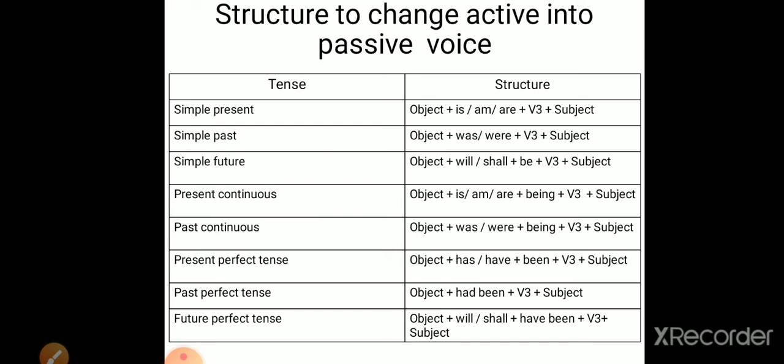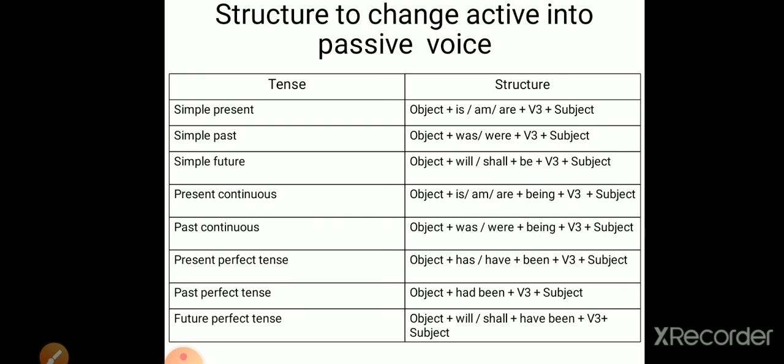Present perfect tense, object plus has or have plus been, that means has been or have been plus V3 plus subject. Past perfect tense, object plus had been plus V3 plus subject. Future perfect tense, object plus will or shall plus have been plus V3 plus subject.